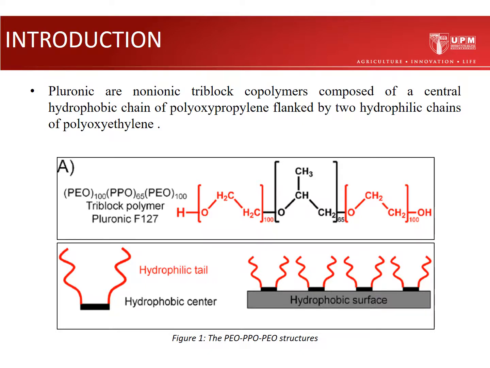Okay, now I will continue with the introduction. So, just like I said before, Pluronics are non-ionic tri-block copolymers composed of a central hydrophobic chain of polyoxypropylene flanked by two hydrophilic chains of polyoxyethylene. As you can see in Figure 1, the red one represents the hydrophilic chain of polyoxyethylene, whereas the black one represents the hydrophobic center, which is the polyoxypropylene.